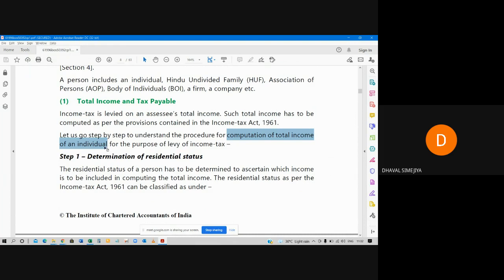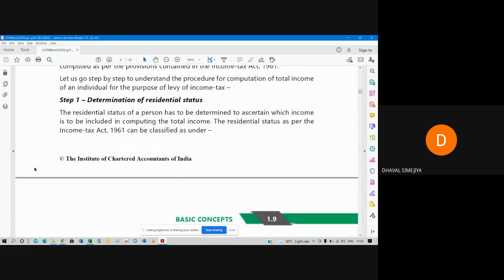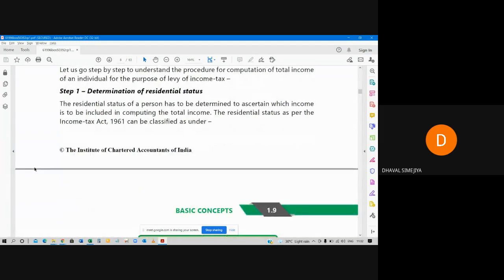So in the last lecture we heard this terminology, residential status. So first of all we have to identify the term residential status. What is the meaning of residential status? The residential status of a person has to be determined to ascertain which income is to be included in computing the total income. Which income is to be included in total income. Now what does that mean?